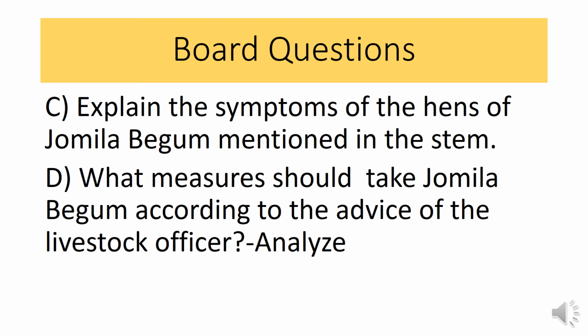This is to stop the entrance of germs, because after attacking there is no treatment and prevention. That's why always separate healthy hen from the sick hen. And then the vaccine RDV should be given to the hen. So this is the answer of this question.